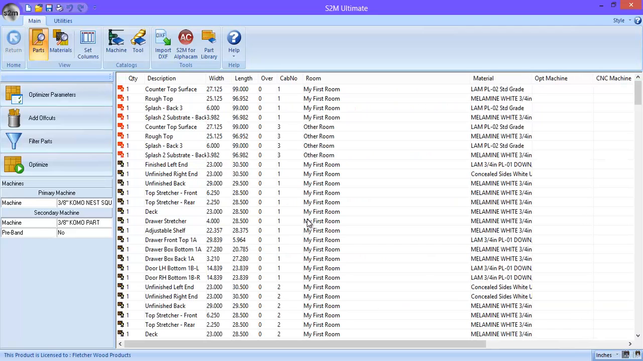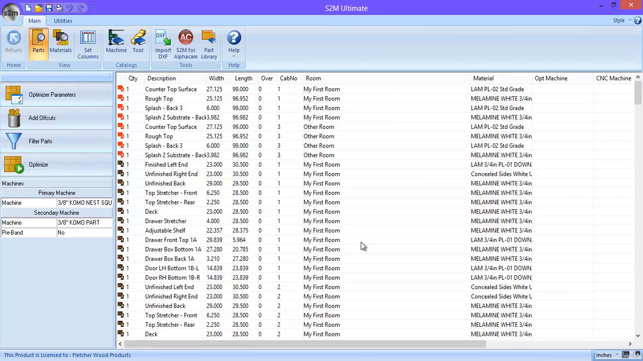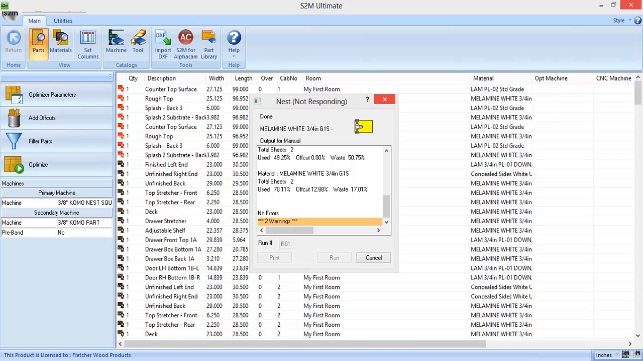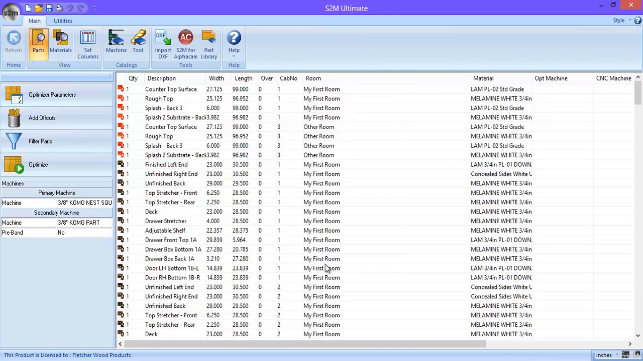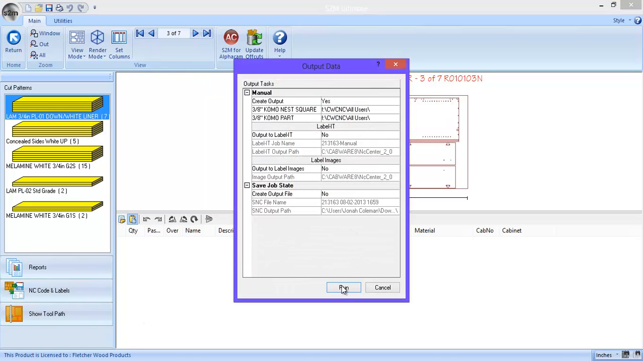So I'm just going to nest this whole thing. There's some parts that don't fit. That's fine. And I'm going to make use of the pause key here so you're not sitting watching it nest. Okay, and now we have our patterns, from which I'm going to go ahead and generate code.